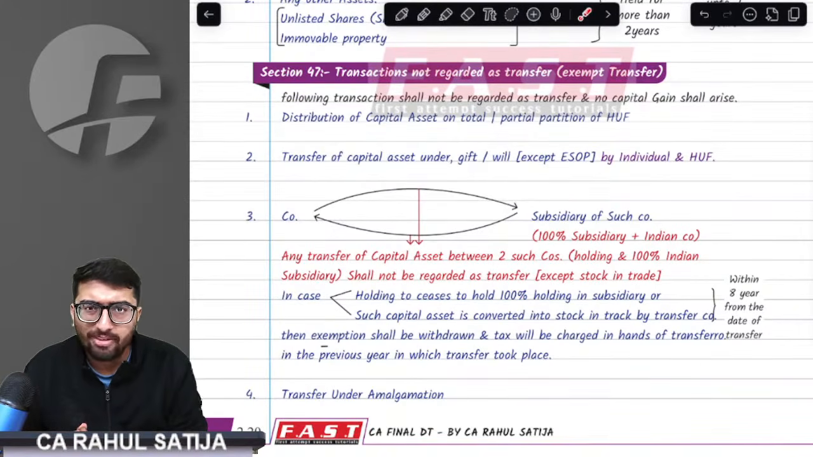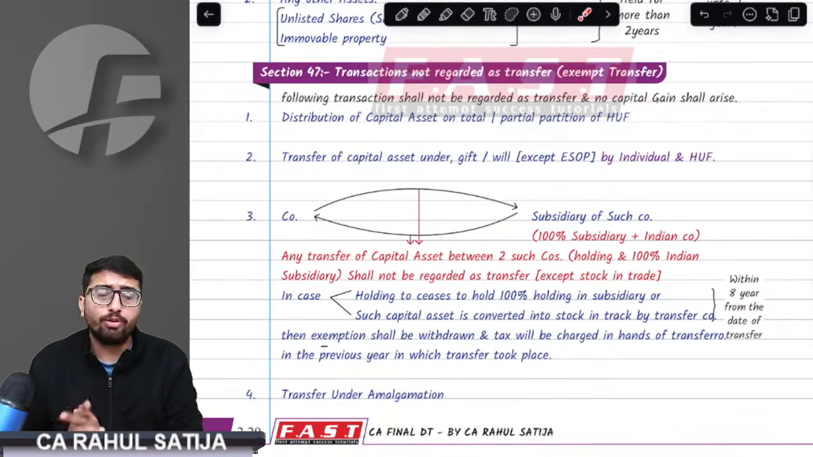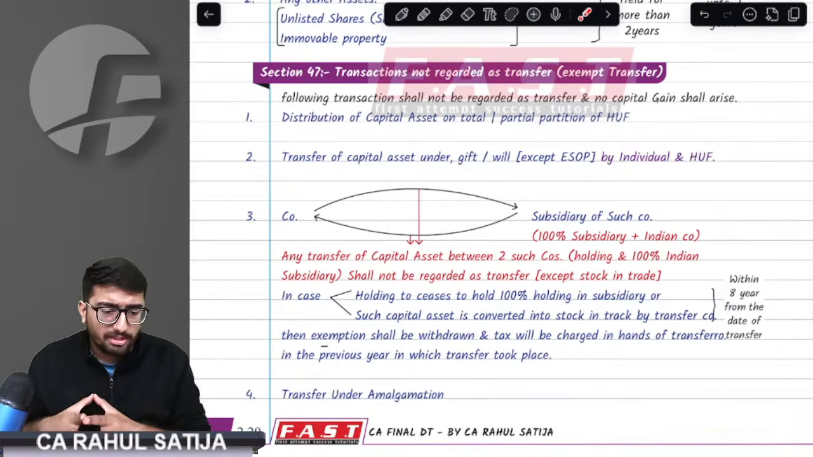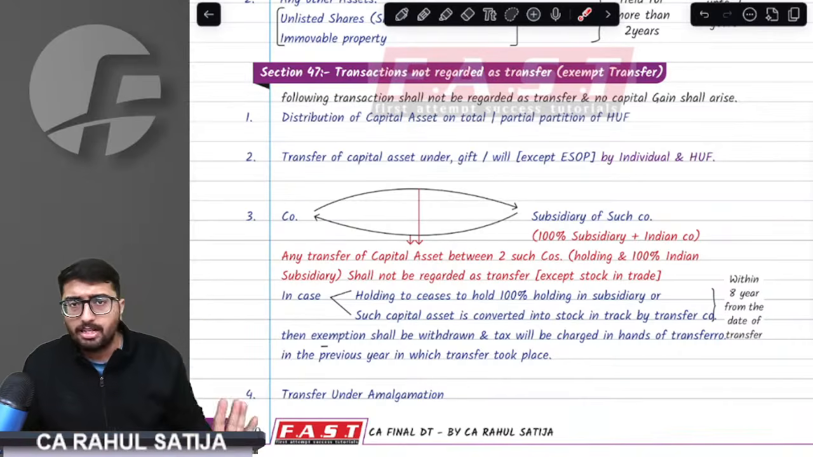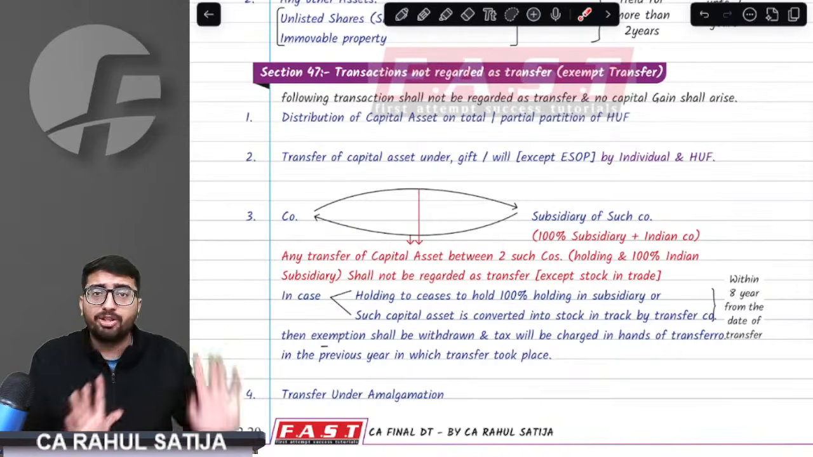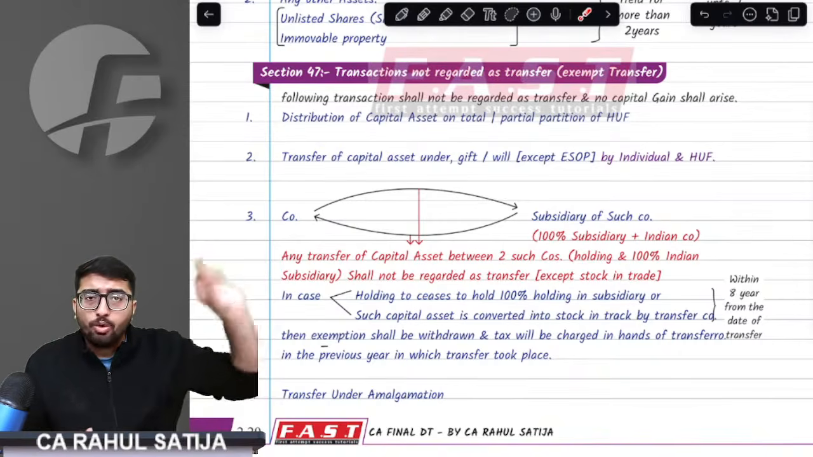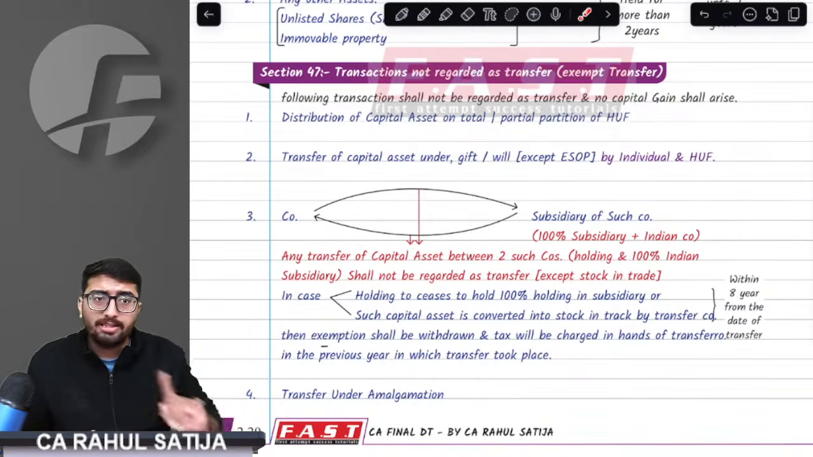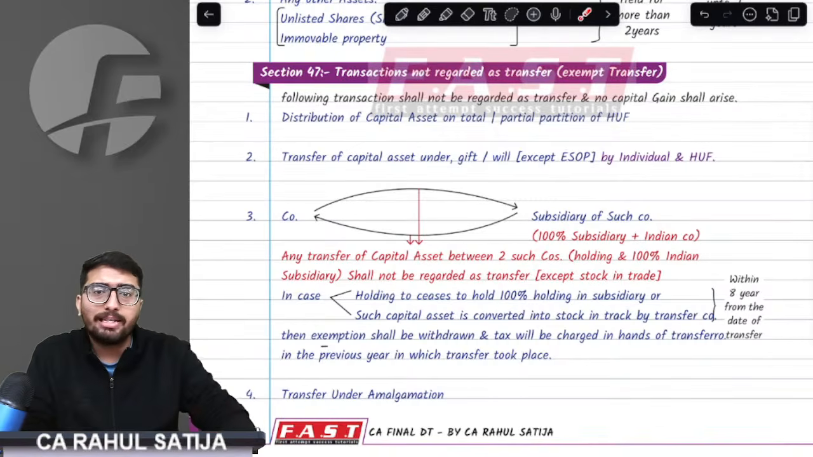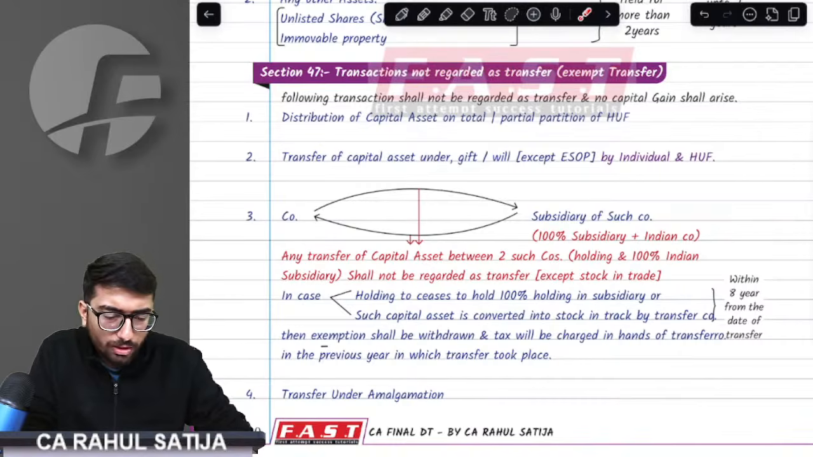These transfers qualify as transfer under section 2(47). Whenever we talk about transfer, they fall within the definition of transfer, but they are exempt specifically under section 47. That means no capital gain in whatsoever sense is going to arise in the following cases. What are these cases? Understand one by one.